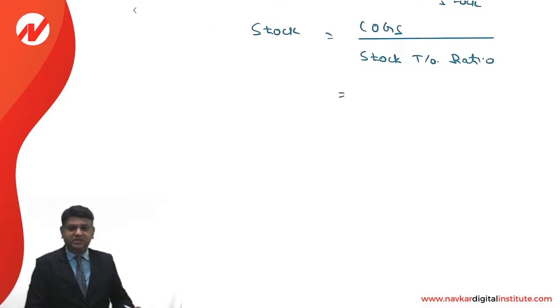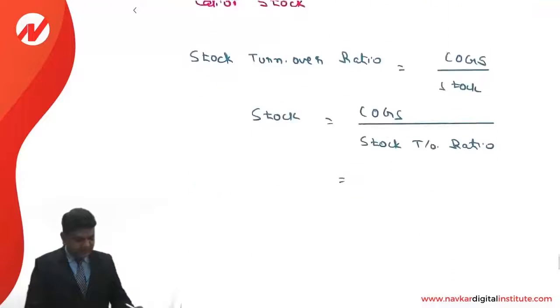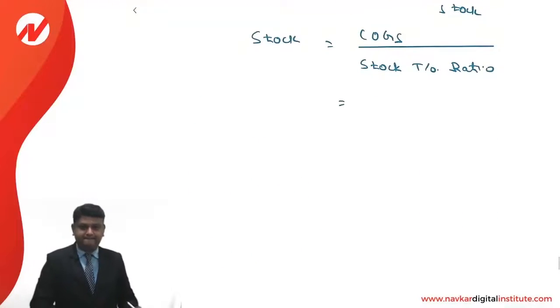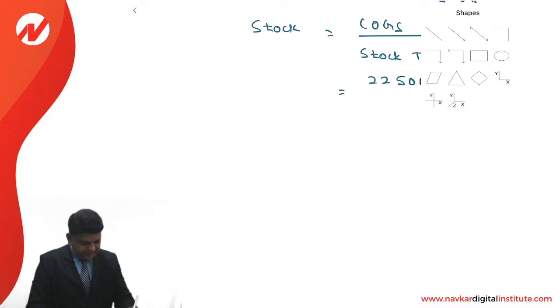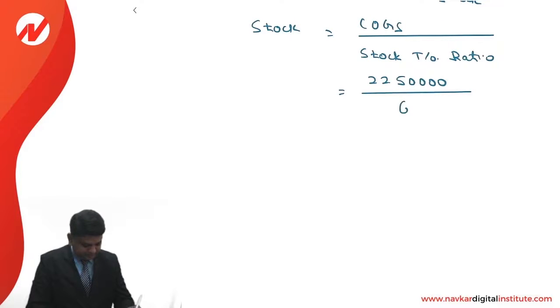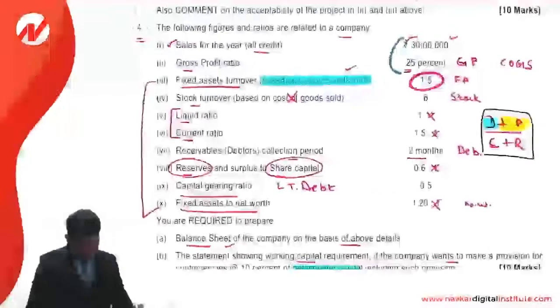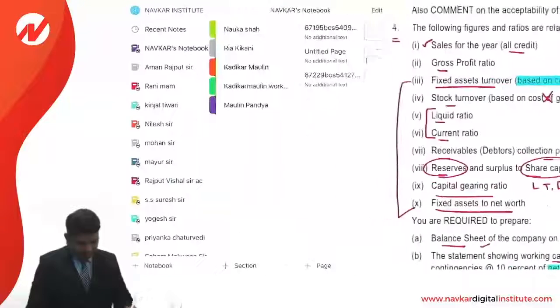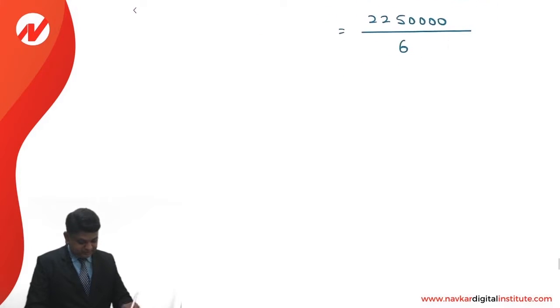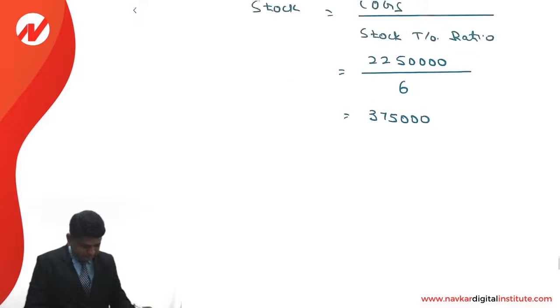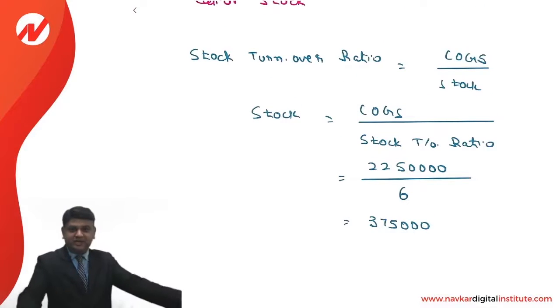As far as the COGS value is concerned, it is 22,50,000. Divided by 6. So 22,50,000 divided by 6 is 3,75,000. That is the way the stock is calculated.